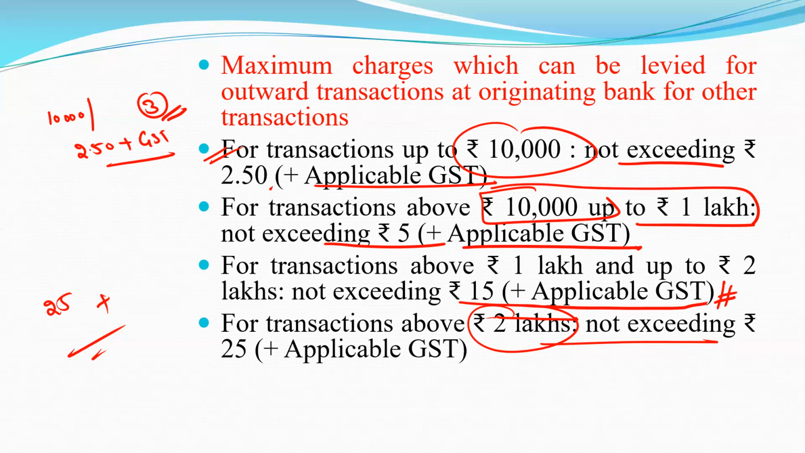Up to 10,000 it is 2.50 rupees. For 10,000 to 1 lakh it is 5 rupees. For 1 lakh to 2 lakh it is not exceeding 15, a maximum of 15 rupees plus applicable GST. And for above 2 lakh, the charge is 25 rupees plus applicable GST.